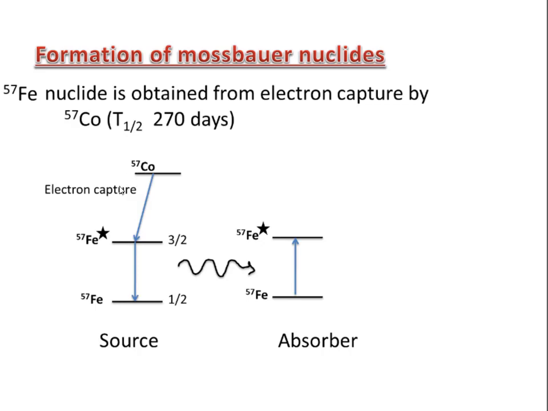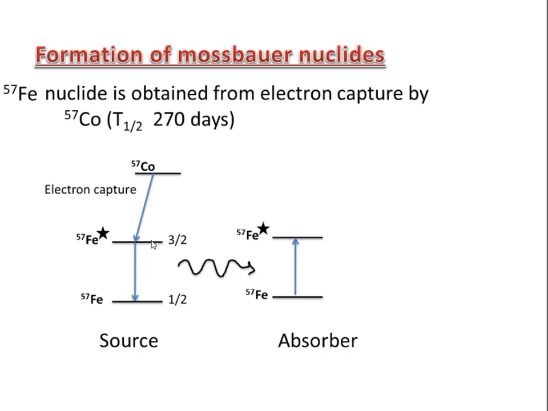It internally converts to iron 57. So let us look at the ground state and first excited state of iron 57. This is the ground state and this is the first excited state of iron 57. The spin of the ground state is 1 by 2 and the spin of the first excited state is 3 by 2.